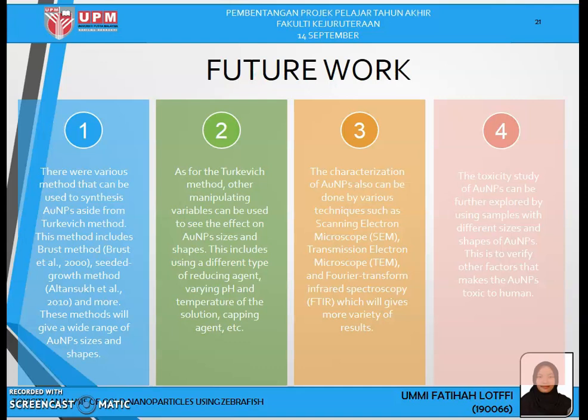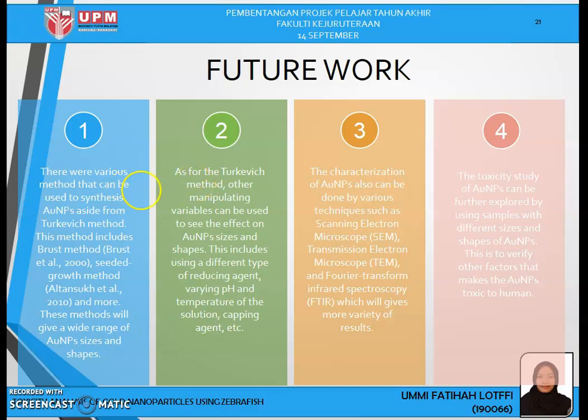Okay, for the recommendation or future work, there are various methods that can be used to synthesize gold nanoparticles aside from the Turkevich method, which are the Brust method, seeded growth method, and etc. These methods will give a wide range of size and shape of gold nanoparticles. For the Turkevich method, other manipulating variables can be done to see the effect on gold nanoparticle size and shapes.